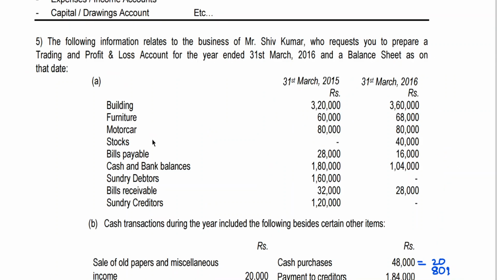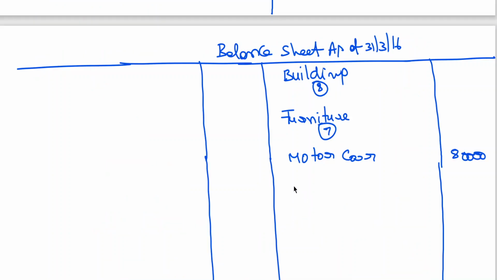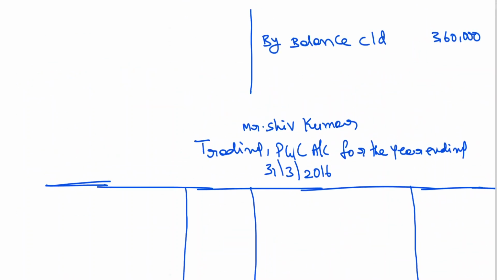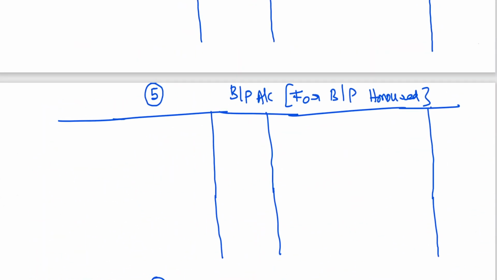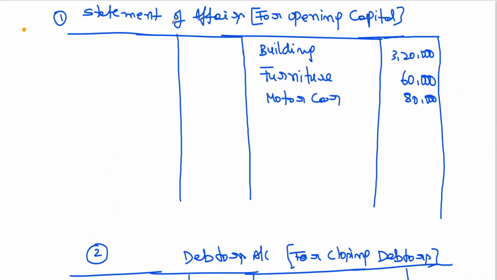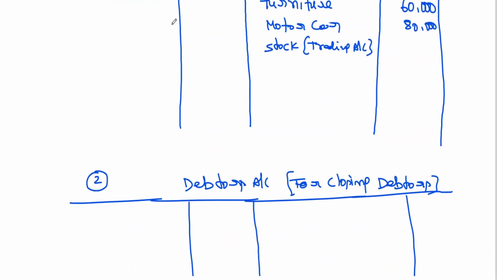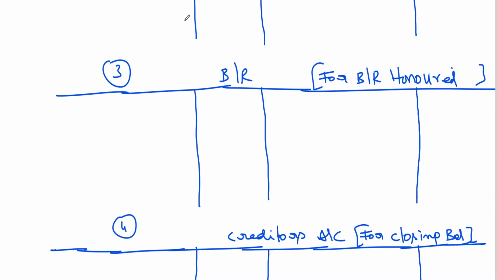Next, stock opening. I got closing stock. Stock, I need to show that is working notes.